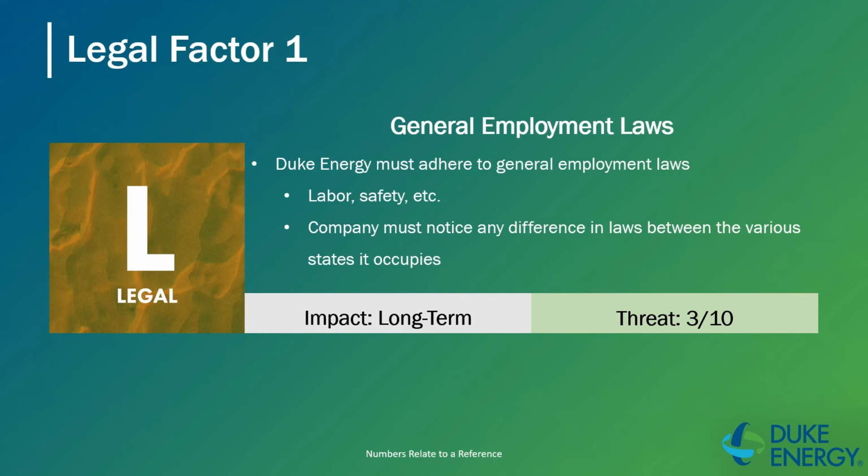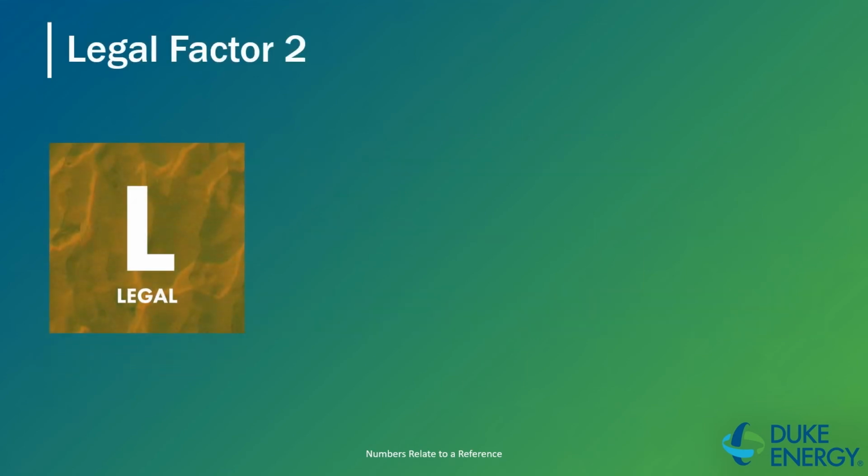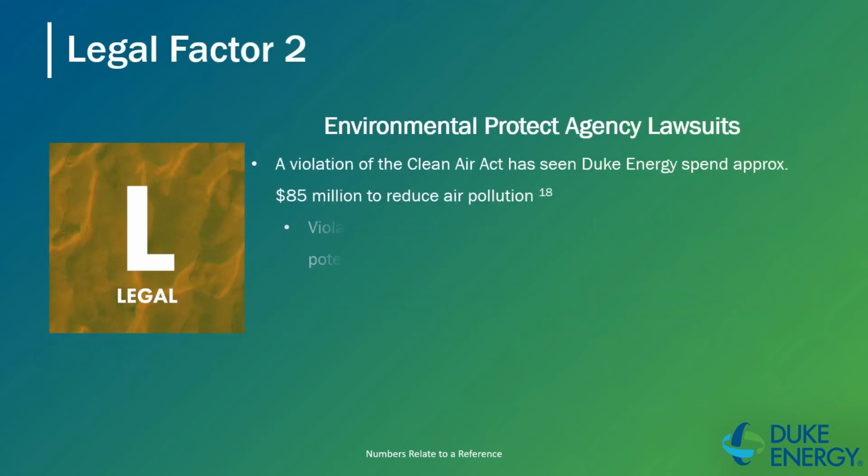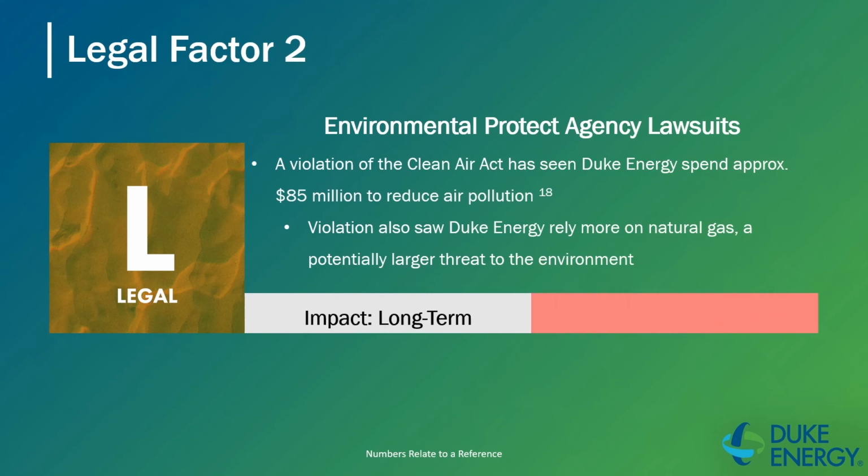While the employment laws may be good, Duke Energy needs to consider the environmental lawsuits that it has been in recently. The Environmental Protection Agency lawsuit was from a violation of the Clean Air Act, and had Duke Energy spend approximately $85 million to reduce air pollution.